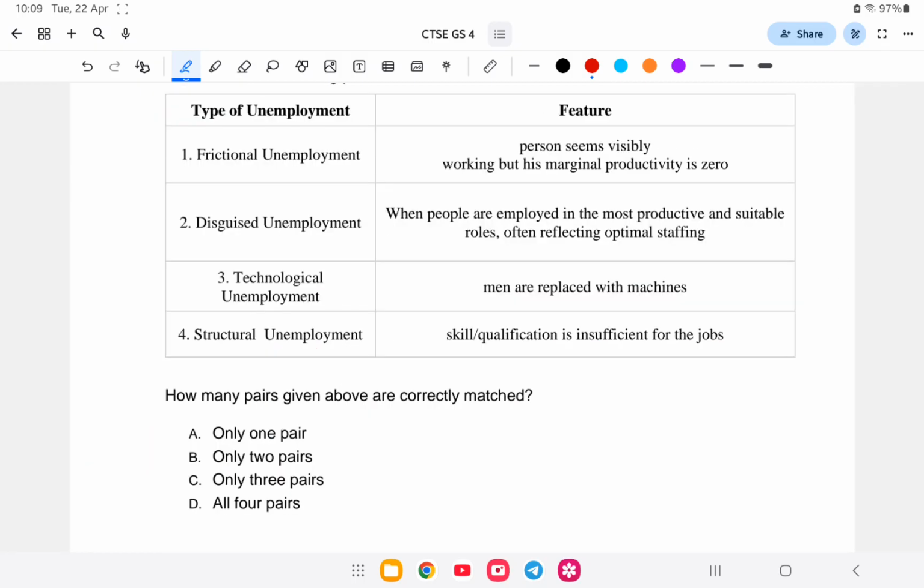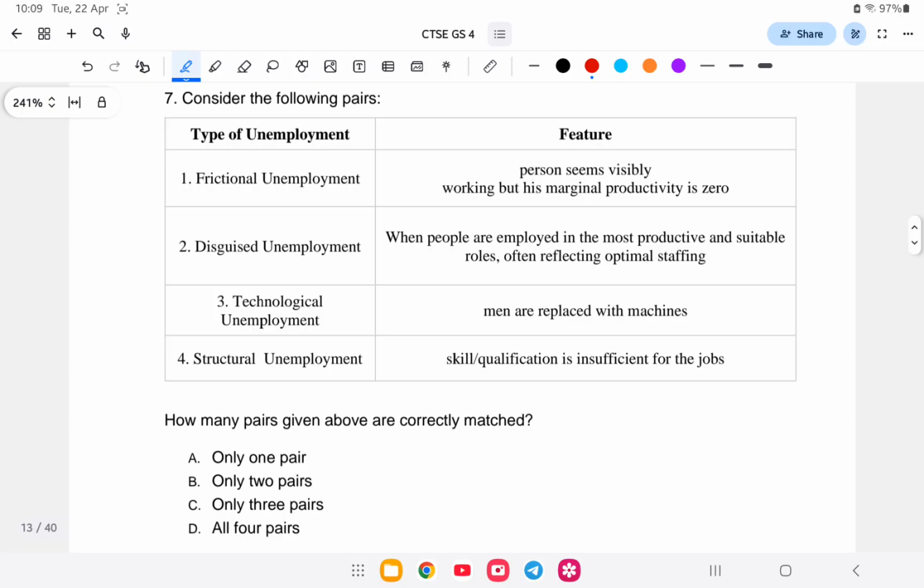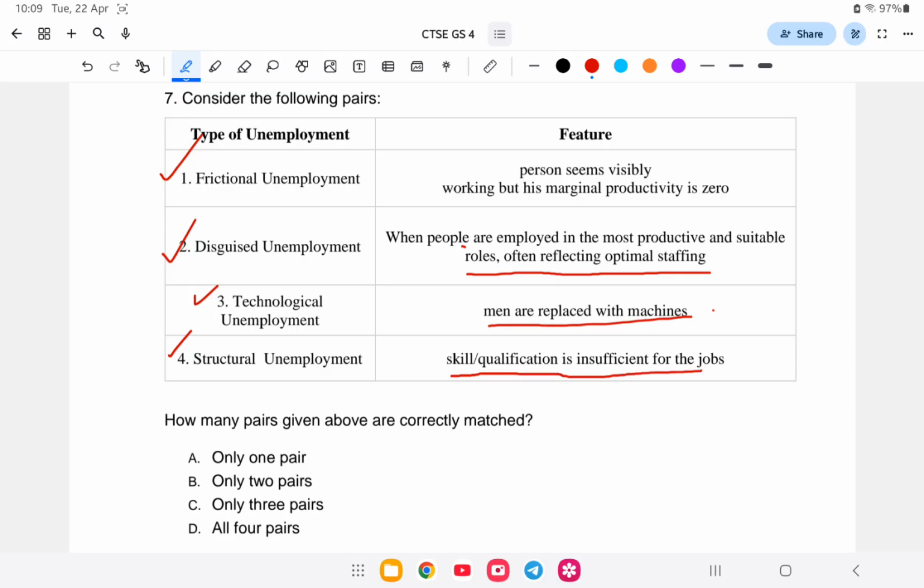Next question. Consider the following pairs. Number 1, frictional unemployment, that is, a person seems visibly working but his marginal productivity is 0. Disguised unemployment, when people are employed in the most productive and suitable roles, often reflecting the most suffering. Technological unemployment, that is, men are replaced by machines. Structural unemployment, skill qualification is insufficient for a job. So which of the following pairs is correct?